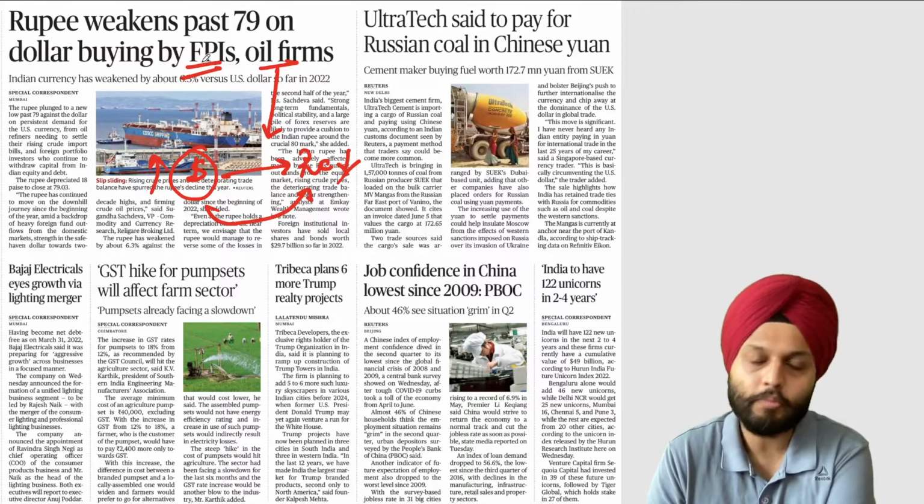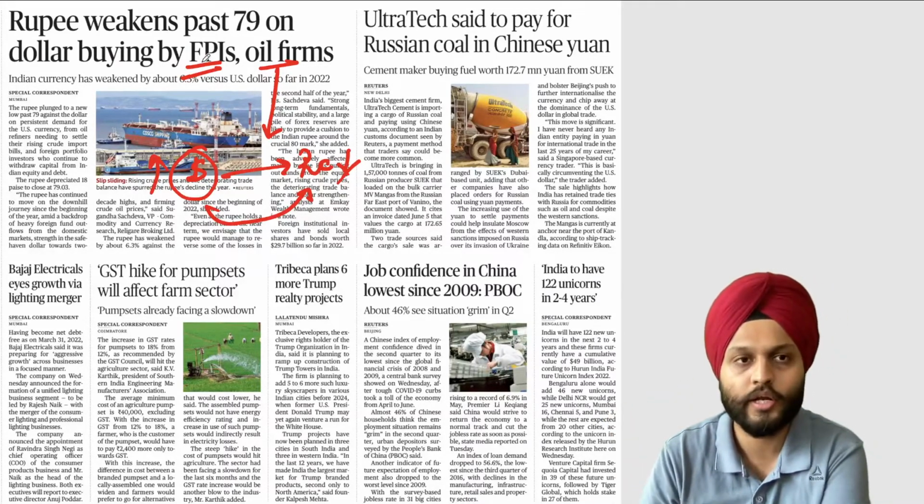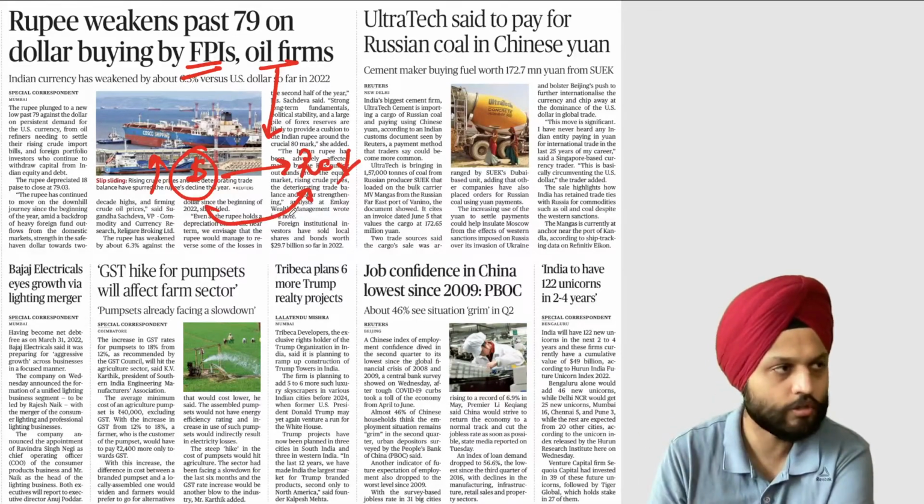Then, since our rupee is depreciating, plus there are certain economic headwinds in India and all across the world actually.